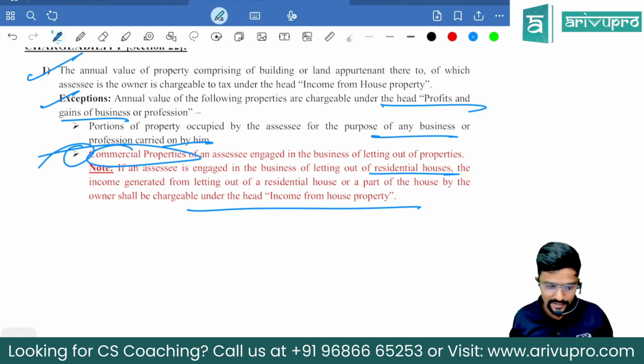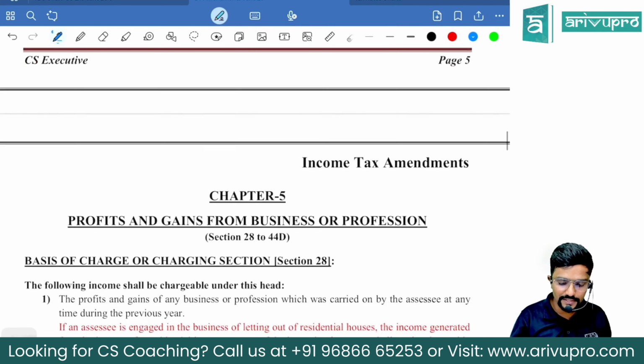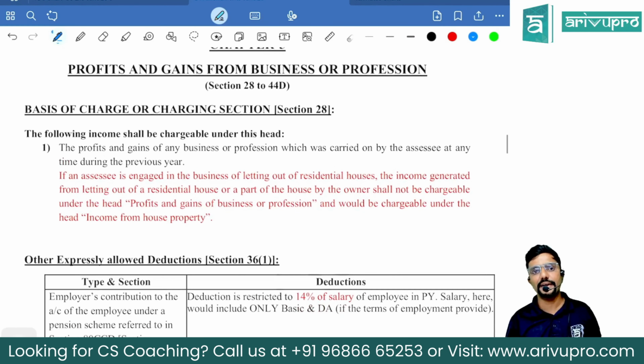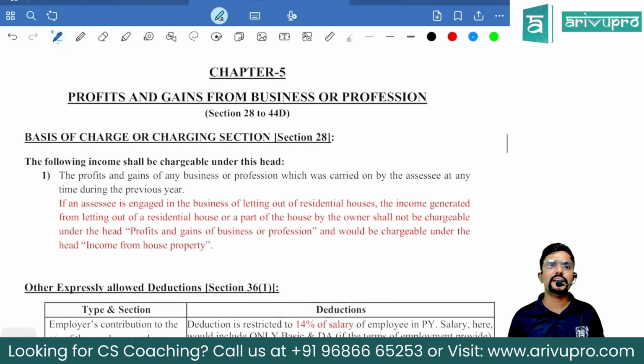House property, guys. Okay, this will have an impact even on the PGBP head. Under section 28, if assessee is doing any business, anything he has earned from that business at any time during the previous year is taxable. Here it is only from commercial properties, whatever is letting is covered. Sir, what if it is residential house property? Even though he is doing it in the nature of business, still it is covered under the head house property.